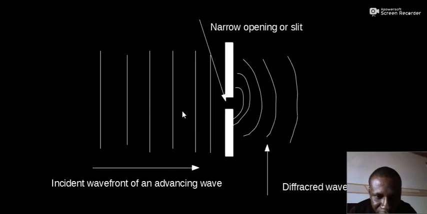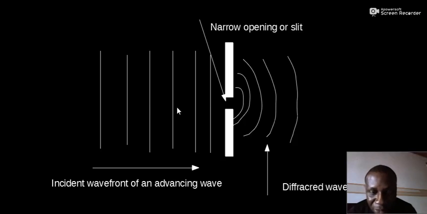So we see that diffraction is the bending of a wave when it encounters a barrier in its path. We also say diffraction is the flaring of a wave. So the waves of the plane wave front, as you can see, flare into the other region or spread out. But you must bear in mind that for this to happen, the condition is that the opening or the slit must have a gap or distance shorter than the wavelength of the advancing wave front. Please take note of that.